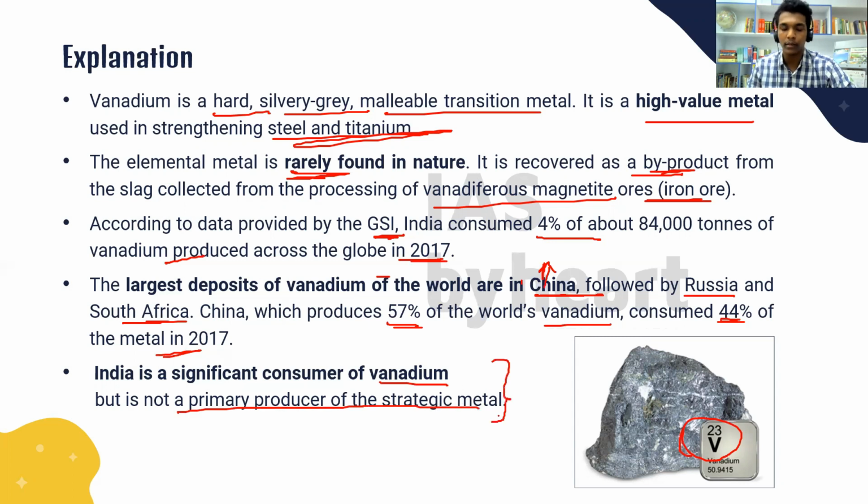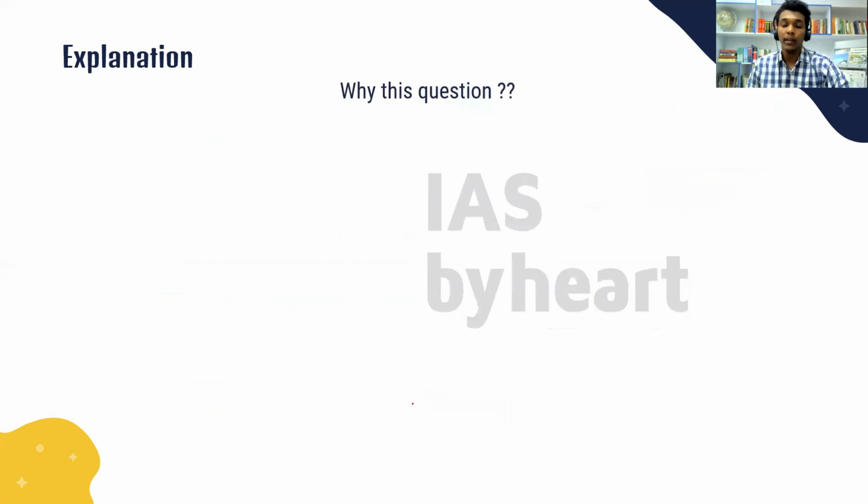That is why your third statement is false. Okay, you might wonder why I have asked this question. After all, it is just one random element in the periodic table. You don't have to read about every single element in the periodic table for this exam, but this element is important because